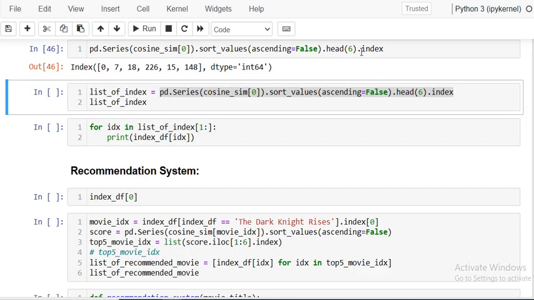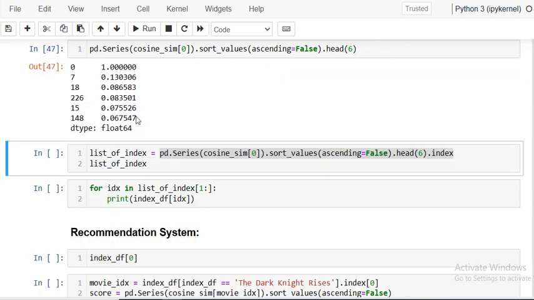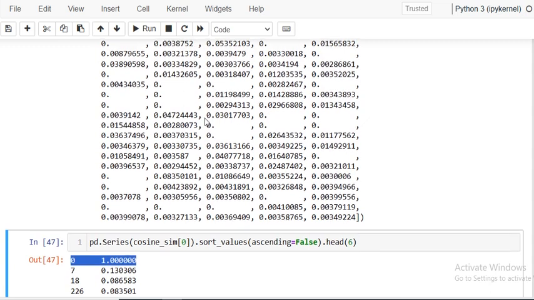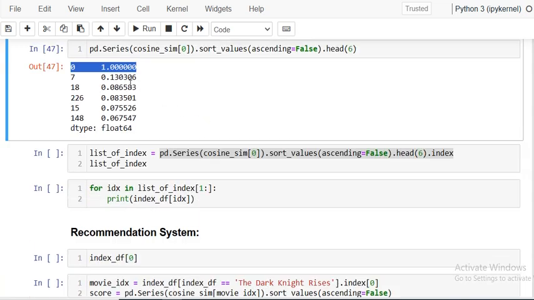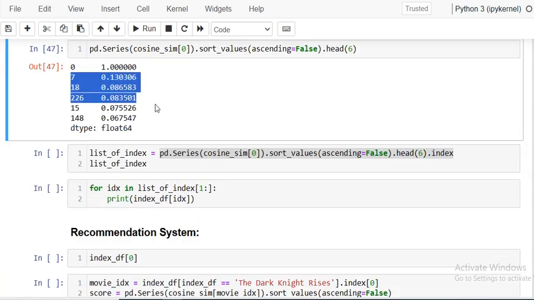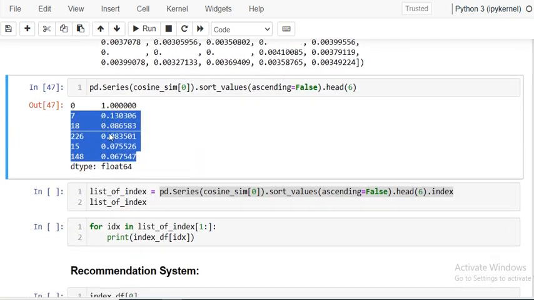I don't want the index right now, but I want this one. So you will see there is an index, and that movie is The Shawshank Redemption itself, but we want to find out the similar movies for The Shawshank Redemption. So these are the 5 movies which are similar to The Shawshank Redemption because these have the top 5 cosine similarity matrix scores, right?